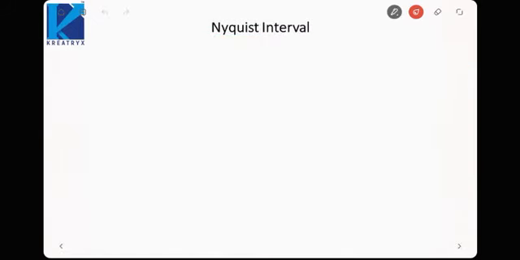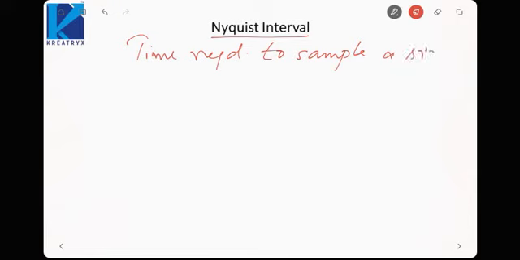Next term is called the Nyquist interval. It is basically the time required to sample a signal without any distortion.